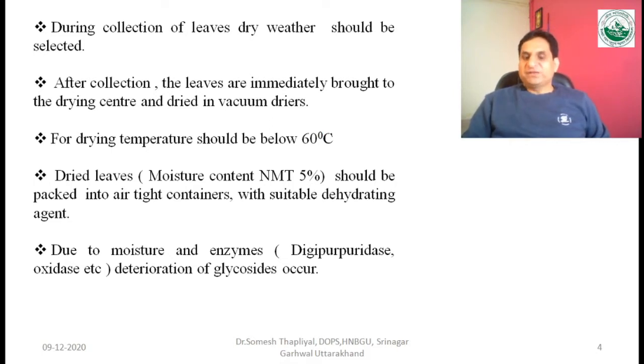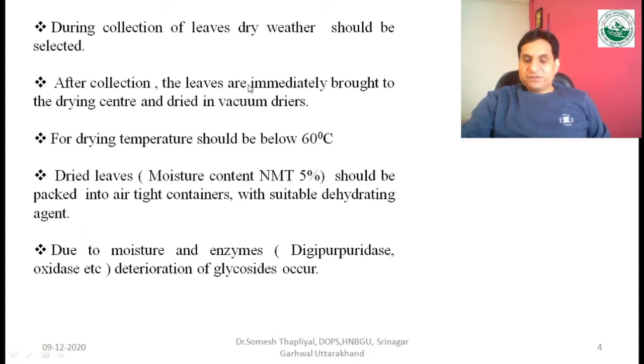We always have to consider that the moisture content of the drug should not be more than 5%. If moisture is present, the enzymes purpuridase and oxidase will cause deterioration of the glycosides.